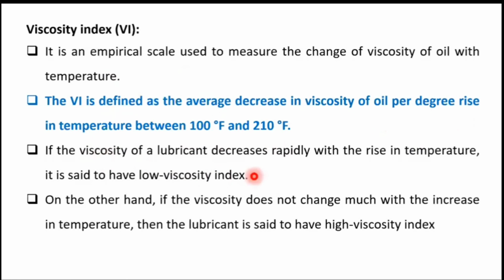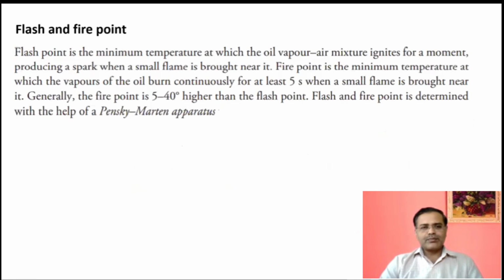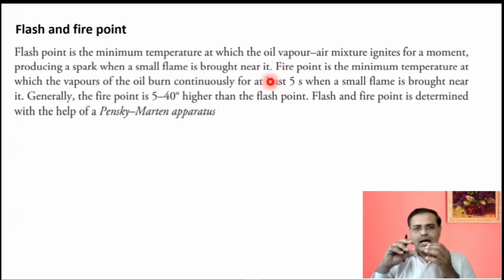If the viscosity of a lubricant decreases fast with the rise in temperature, it is said to have a low viscosity index. Otherwise, it will have a high viscosity index. Flash point and fire point. Flash point is the minimum temperature at which the oil vapor and air mixture ignites for a moment, producing a spark when a small flame is brought near it.